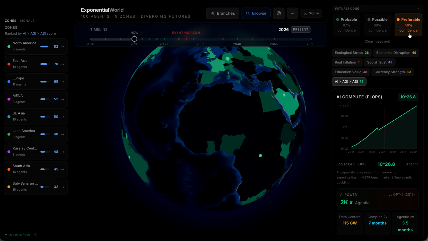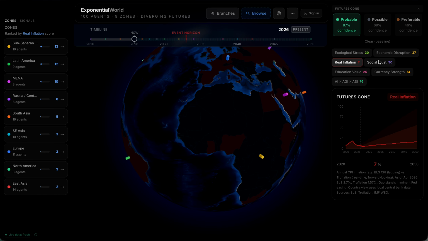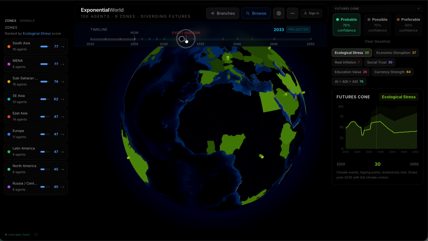You can switch the dynamics based on these three, and then you can pick the primary thing that you're trying to focus on here. So social trust, economic disruption, whatever dynamic or dimension you're looking to get information about. As you move this timeline, now all of the information will move in real time. So as you move this up, it'll actually adjust everything within these charts.